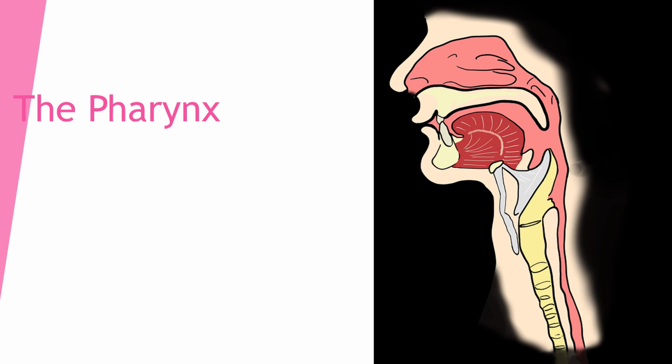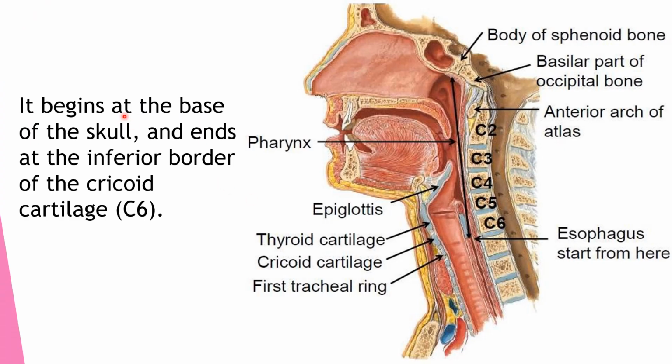Let us see about the respiratory system. The first part we will see is the pharynx. The pharynx begins at the base of the skull. It ends at the inferior border of cricoid cartilage.